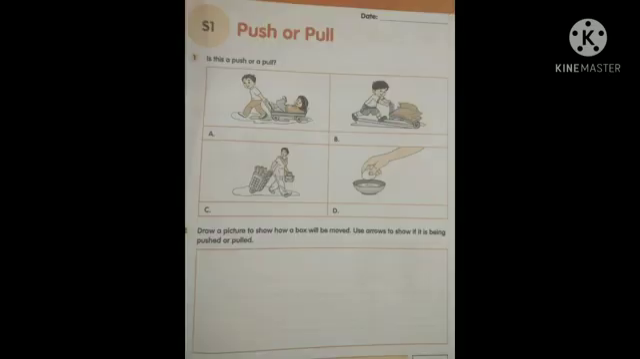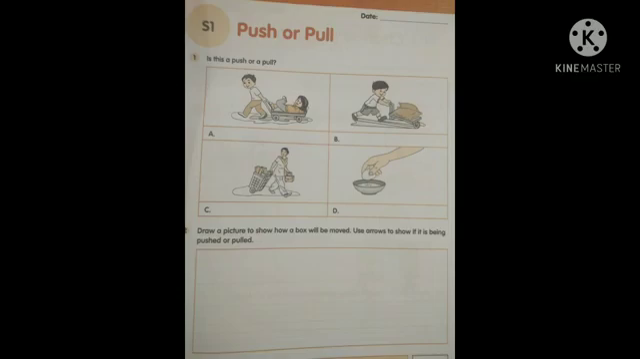Open your volume. Page number 25, write the date. Push or pull. Is this a push or a pull? You write here. You have A, B, C, D. You write the answers whether they are push or pull. See the second question. Draw a picture to show how a box will be moved. Use arrows to show if it is being pushed or pulled.